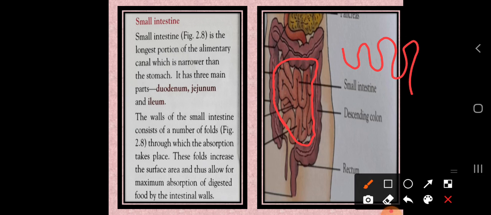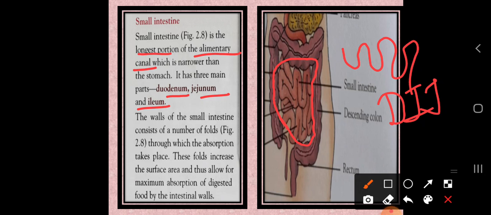So usually the small intestine consists of three parts in total. In the last class itself I gave the formula as DIJ. So what is the full form of DIJ? That is the duodenum, jejunum and the ileum. This small intestine is the longest portion of the alimentary canal.